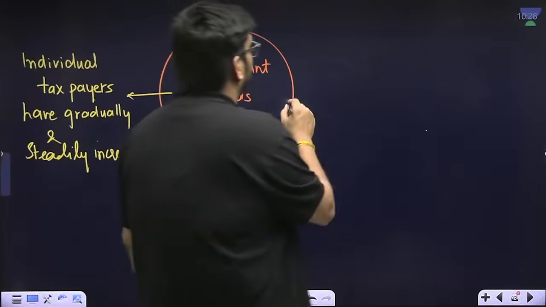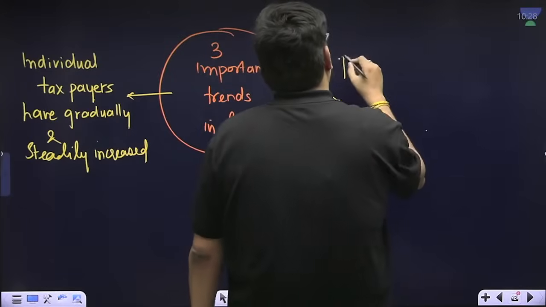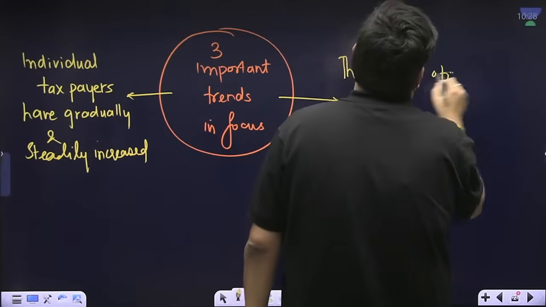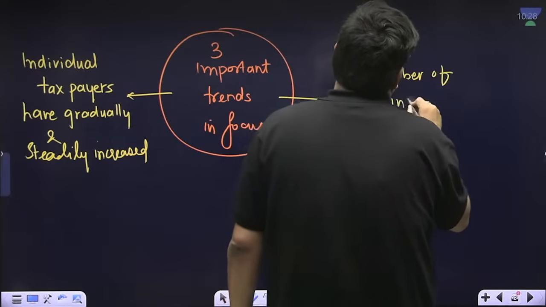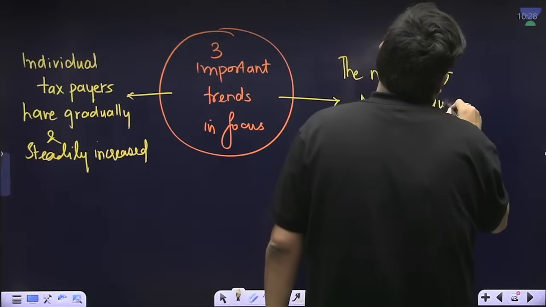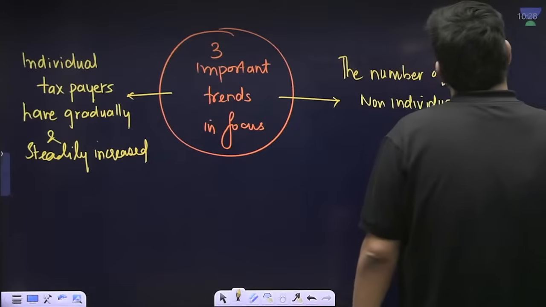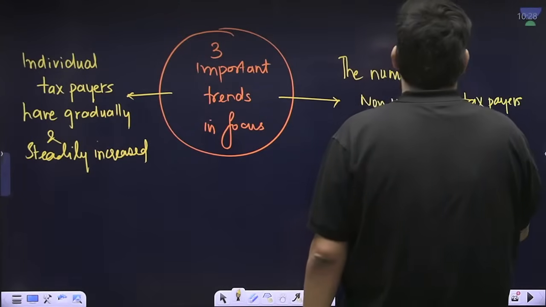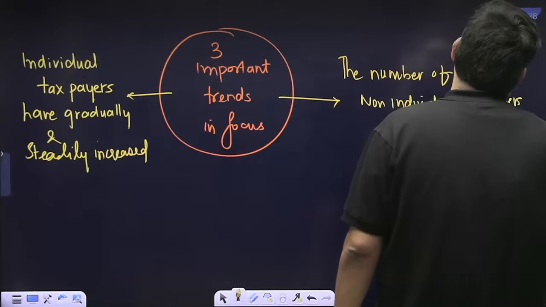At the same point of time, the number of non-individual taxpayers has also increased.